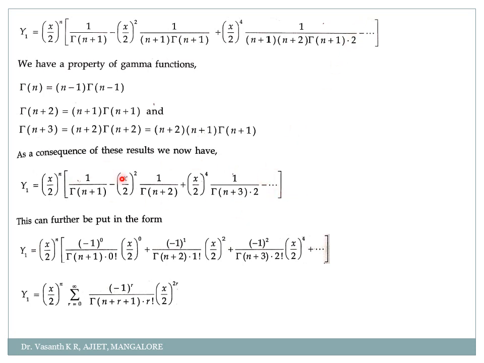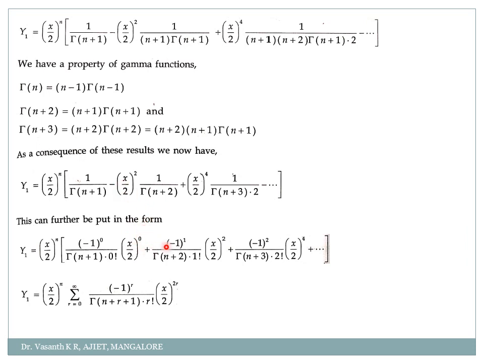Okay, now I will write this in terms of summation. Before that, I will make some arrangements. If you check properly, I have a plus sign for the first term, minus sign for the second term, again plus for the third term, again minus for the next term. So it's like plus minus, correct? First term I will write as minus 1 power 0 over gamma of n plus 1 into 0 factorial into x by 2 to the power 0.